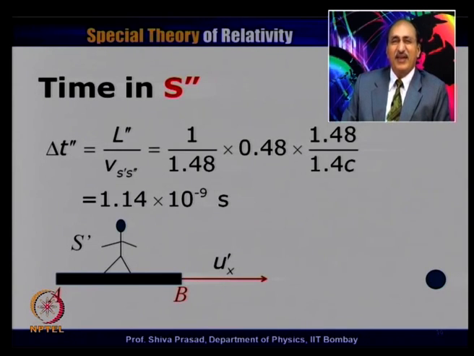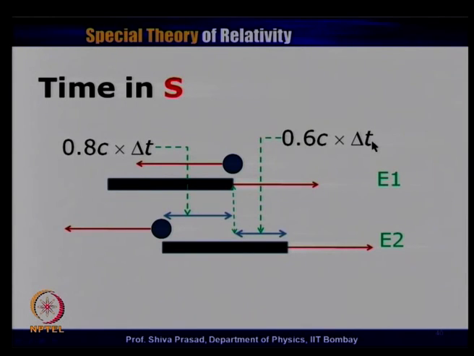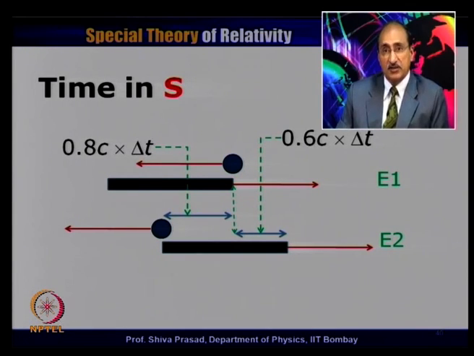Now, let us go to the S frame, where things are a little more tricky. According to an observer in the S frame, both the particle and the rod are moving. See, in S prime or S double prime, there was one advantage, that either the particle or the rod was at rest, but in the S frame, both the particle and the rod are moving. This particular particle is moving to the left side, and this particular rod is moving to the right side.